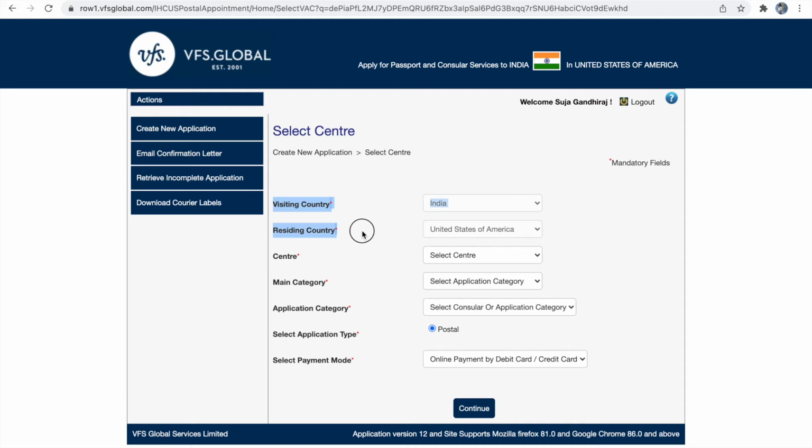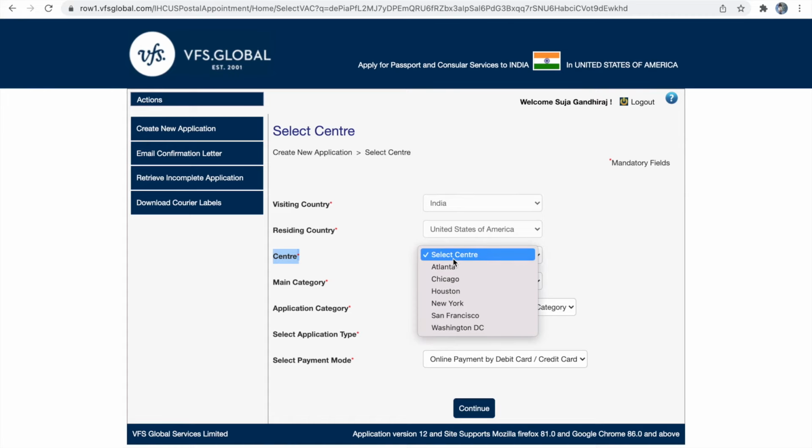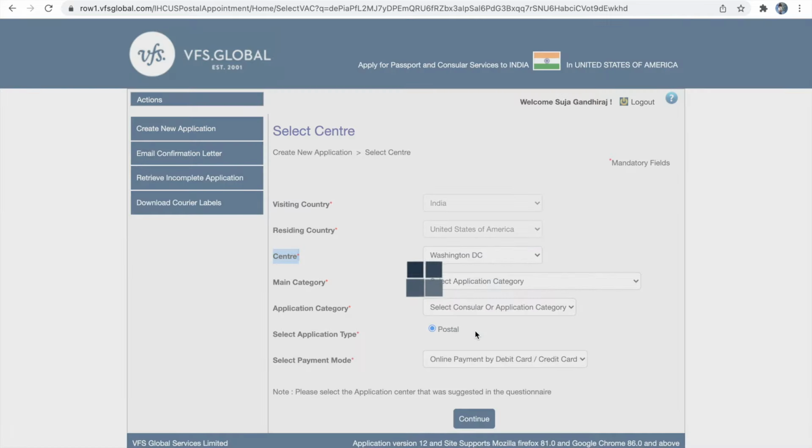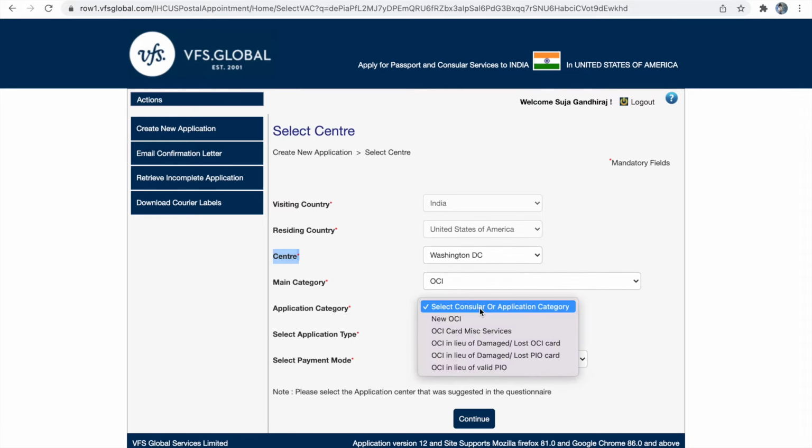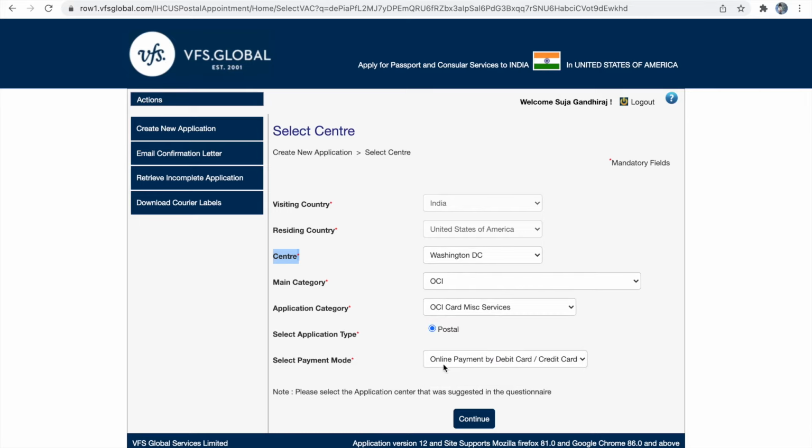In this, the visiting country and residing country are already selected. Next you have to select the center. The center is going to be the mission to which you are going to send your application. Please select your mission carefully. If you choose the wrong mission, your application might get rejected. The main category is going to be OCI, the subcategory is going to be OCI miscellaneous service, and our application type is postal.